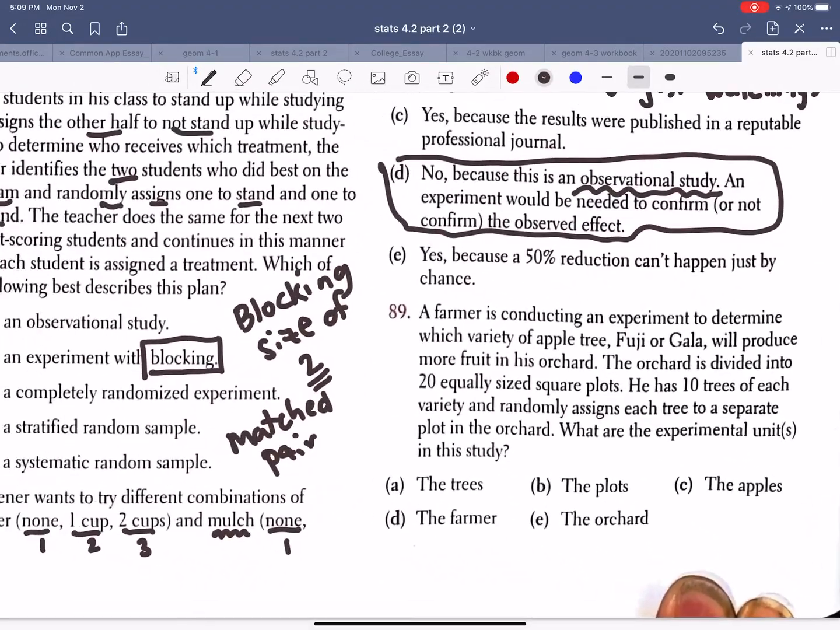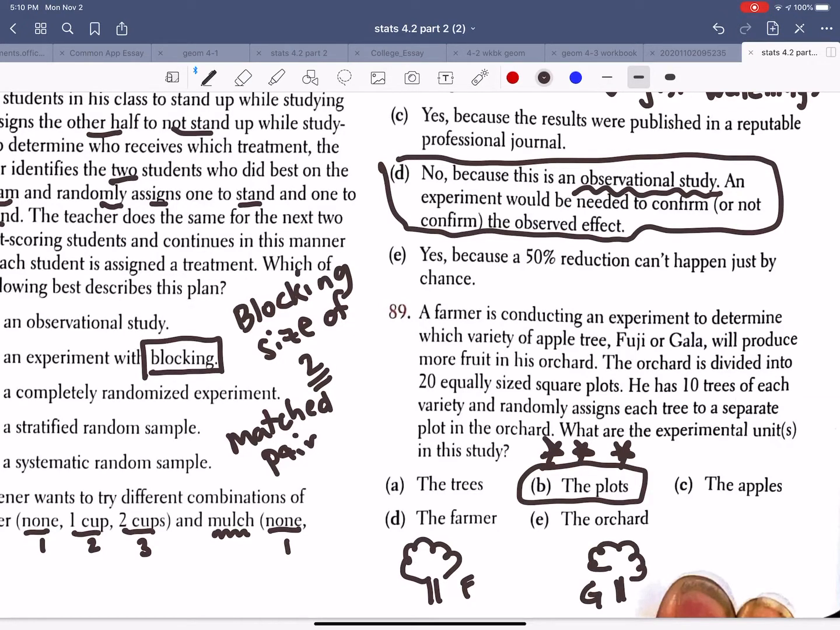Nice. Okay. 89, the answer provided to you was B. Now, this is a classic question that gets lots of kids confused every year. I remember it each year. A farmer is conducting an experiment to determine which variety of apple tree, the Fuji or the Gala, will produce more fruit in his orchard. The orchard is divided in 20 equally sized square plots. Okay, so maybe 5 by 4, right? Each has 10 trees. So here's our little apple trees.